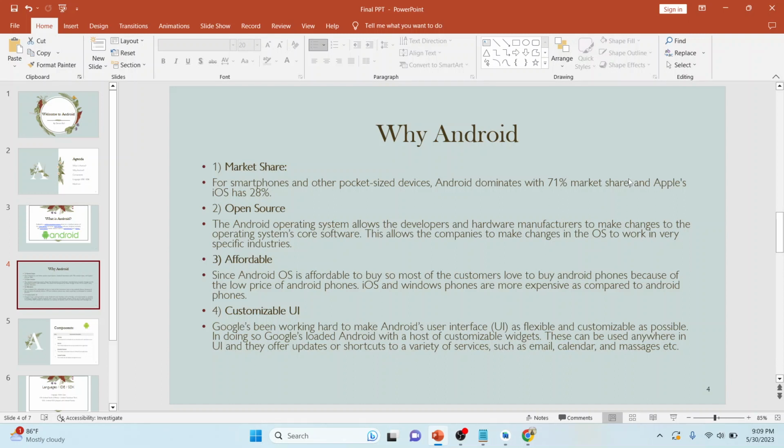One of the main important customizable UIs is Hydrogen OS. You can see this Hydrogen OS in OnePlus mobiles. So now let's go to the components.